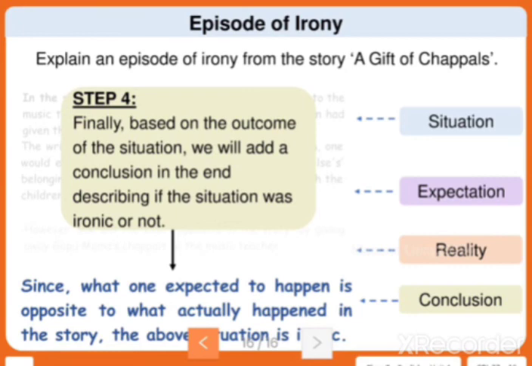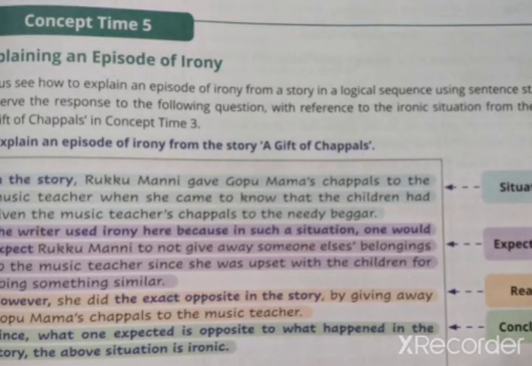How many steps do you need to follow? Four steps. What is the structure you need to follow? Situation, expectation, reality, conclusion. To identify the irony in a situation, you'll be writing the situation, expectation and reality. As you're writing the explanation for your episode of irony, you'll be writing four steps with the sentence starters. Without the sentence starters, you cannot fulfill the episode. Here is the example of the whole episode.